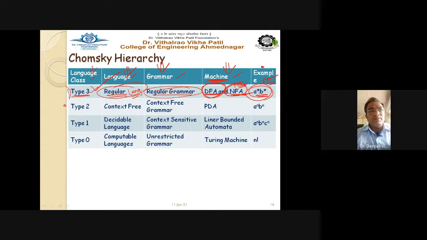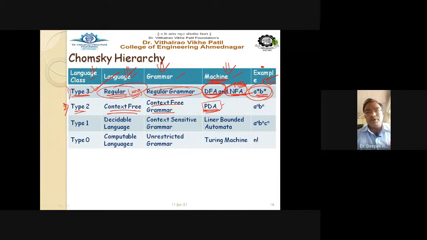Coming to type 2 grammar, type 2 grammar is nothing but your context free. The language defined by this type 2 grammar is called the context free language, and the grammar is called the context free grammar, and the machine is nothing but your push down automata. The push down automata or PDA generates your context free grammar.